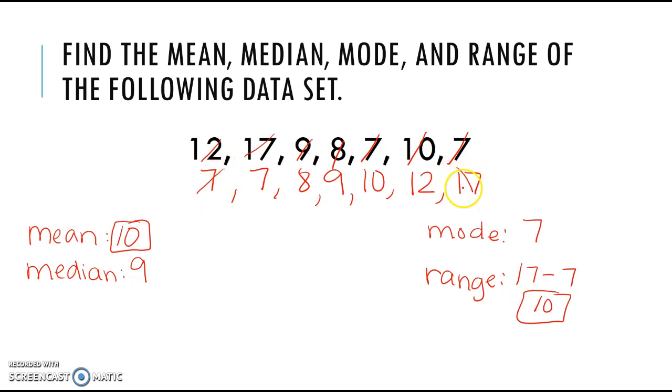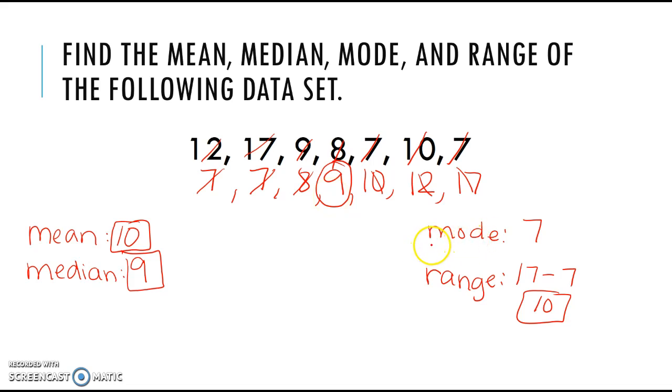So I cross off largest and smallest numbers until I'm left with either 1 or 2 numbers in the middle. Here was just 1, so my median is 9. If there were 2, I'd have to find the number that falls right in between the 2, and I can do that by adding them both up and dividing by 2.